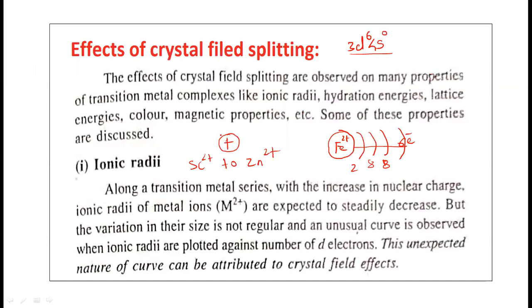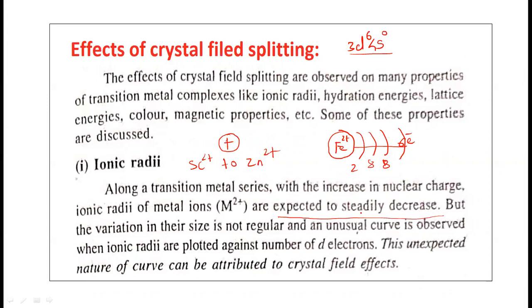Okay, so let us see now. Among the transition metal ions, with the increase in the nuclear charge, the ionic radii of the metal ions are expected to steadily decrease. This is known to us.